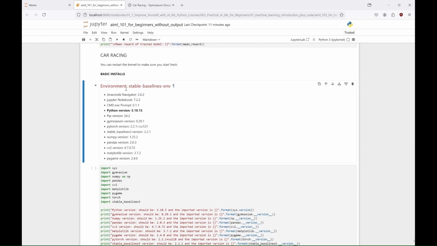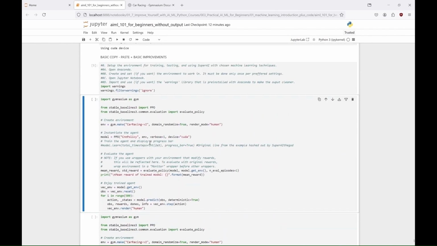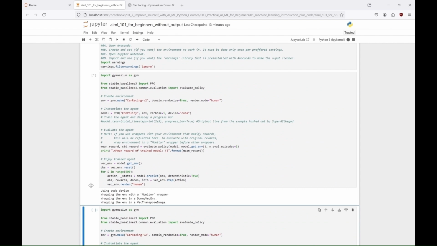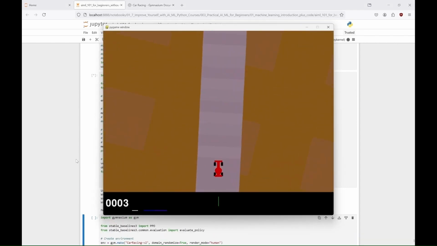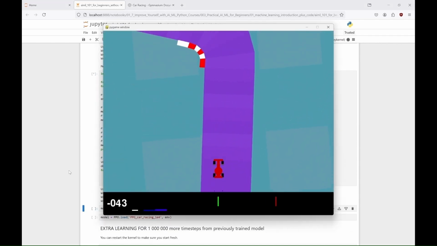Let's find out. After restarting the kernel, we check if everything we need is still there. And we check how the agent performs without any training, as it starts with random weights after the kernel restart. And as you can see, it's neither fast nor furious yet. After some training, it gets better. Just be advised that it's X times faster here due to my editing.